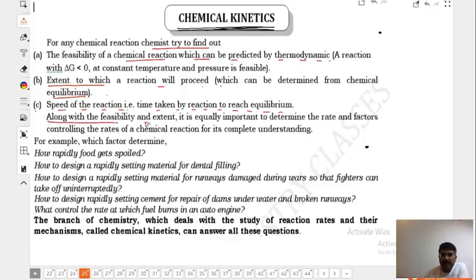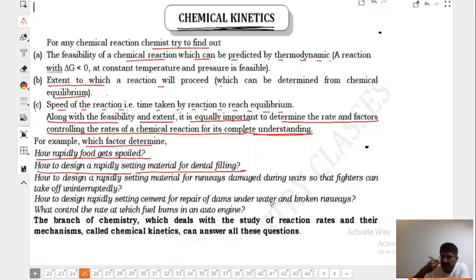Along with the feasibility and extent, it is equally important to determine the rate and factors controlling the rate of a chemical reaction for complete understanding. For example, which factor determines how rapidly the food gets spoiled? How to design a rapidly setting material for dental fillings? Dental filling, you understand, root canal treatments.